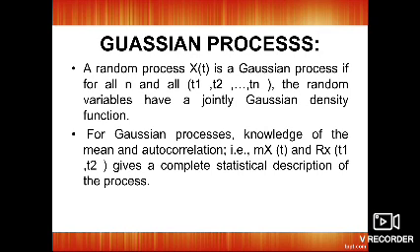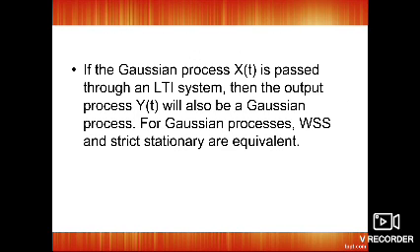So next is the Gaussian process. It is simply defined. Consider a random process x of t. A process is said to be Gaussian distributed, or a Gaussian process, if every linear functional of x of t is a Gaussian variable. So if x of t is passed through an LTI, a linear time invariant system, then the output process y of t is also a Gaussian process.